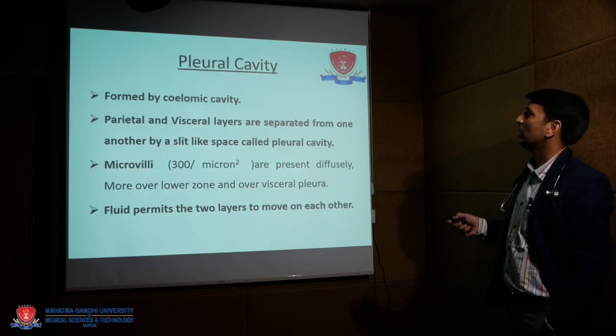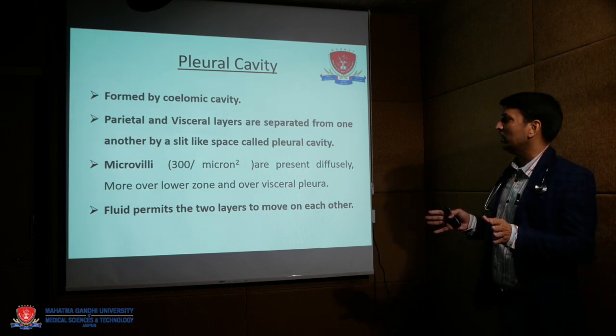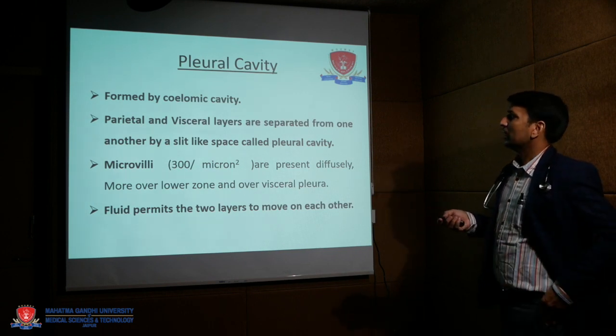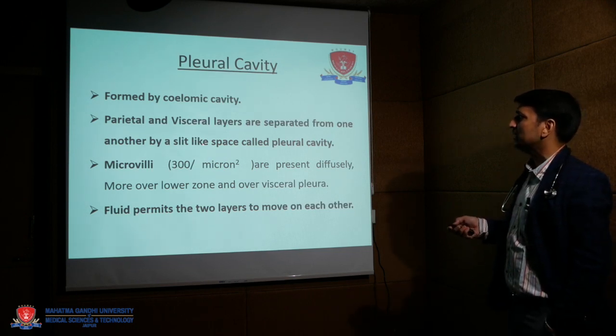Now, what is the pleural cavity? The potential space between the two pleural layers is called the pleural cavity. The parietal and visceral pleural layers are separated from one another by a slit-like space.